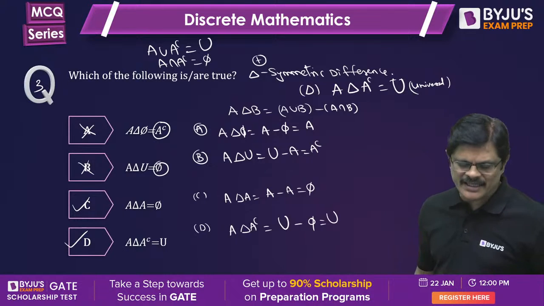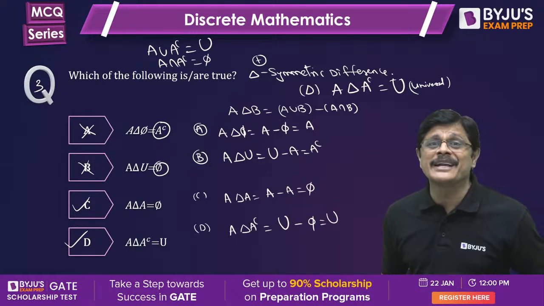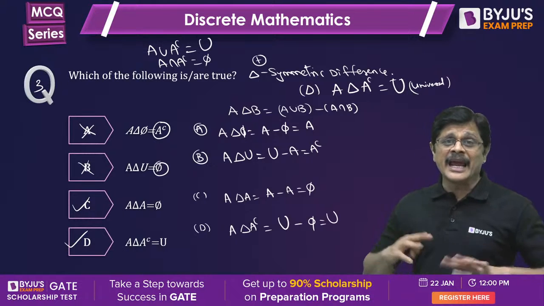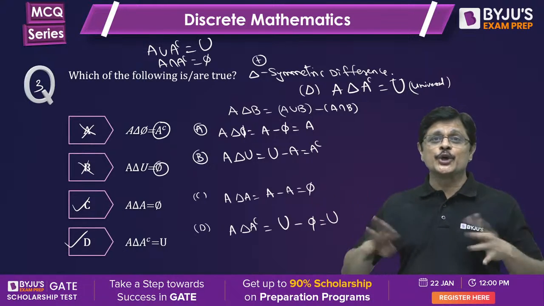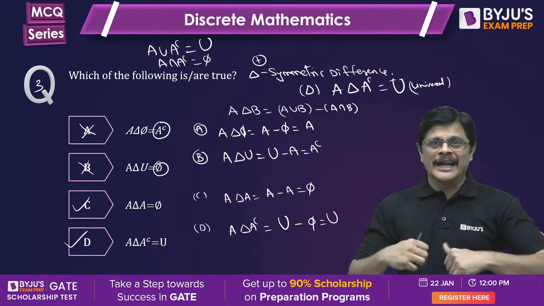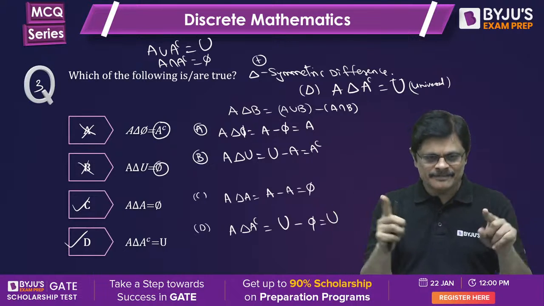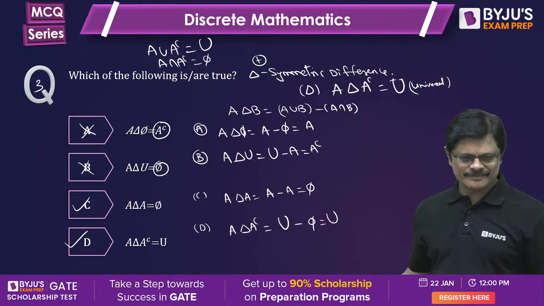Naragatti, I think I answered that. A union A complement is universal set. A and not A. U and not U is universe. That is the idea. Simple logic.